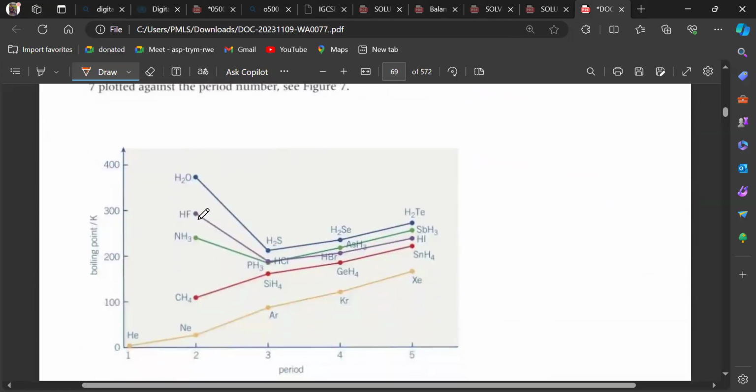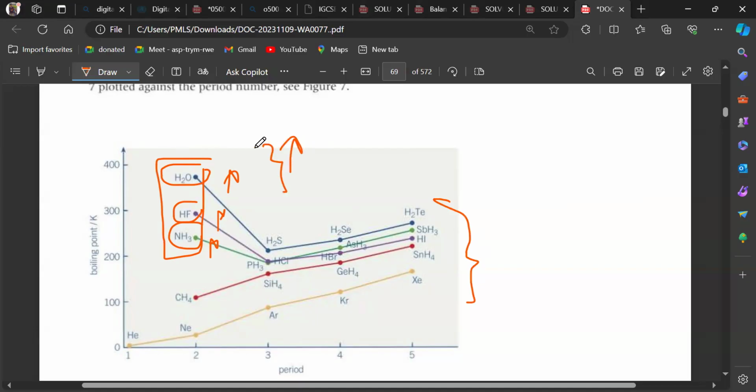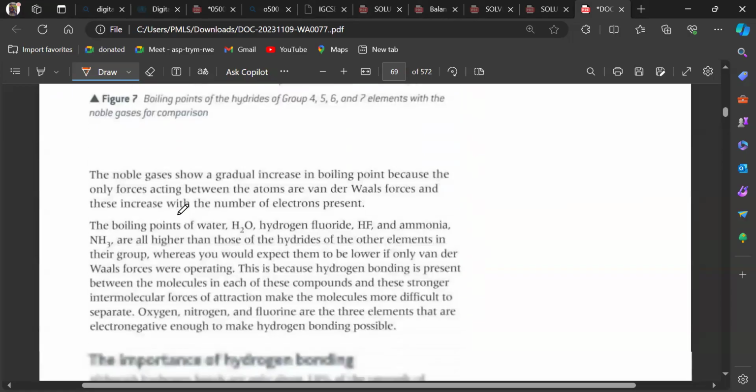और इसी तरह इनके boiling points differ करते हैं. You can see H2O, HF, and NH3, these have very, very high boiling points. But if we compare these with all of these, obviously hydrogen bonding wale are quite higher. But if we compare water, HF, and NH3, you can see water has a higher boiling point, NH3 has a lower boiling point, even though all three of them have the hydrogen bonding.